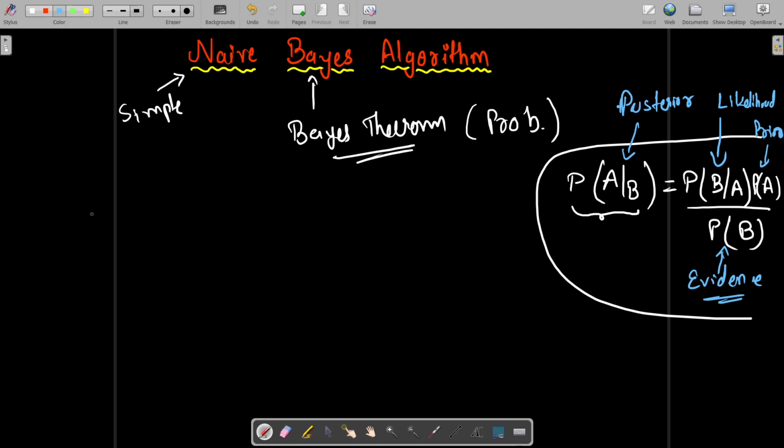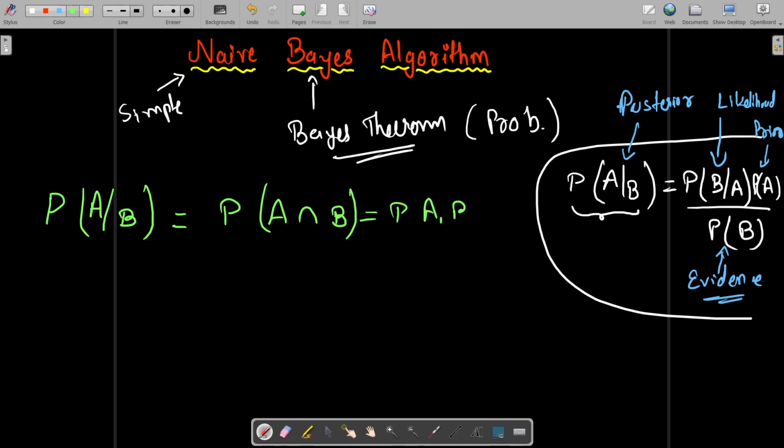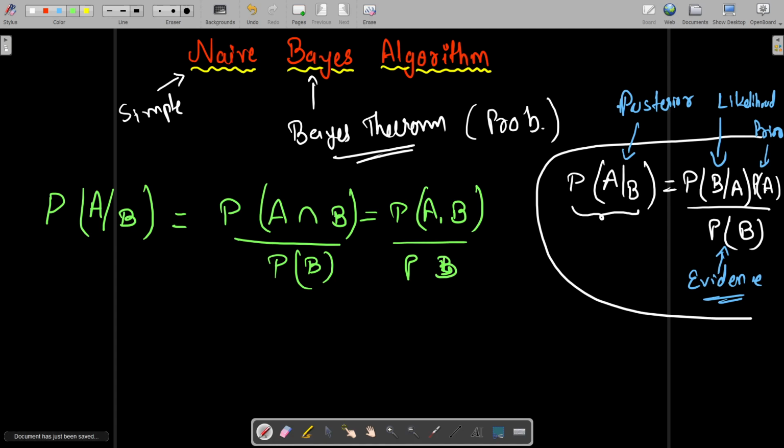Now let's focus on Bayes theorem's proof. As I said, conditional probability is involved, so I'll write a little bit about conditional probability first. What does conditional probability mean and how is it defined? The probability of occurrence of event A provided B has already occurred is given by the probability that A and B occur simultaneously, or sometimes it is also written as probability of A comma B. This indicates that both occur at a time, divided by the probability of B. So this is the definition of conditional probability.